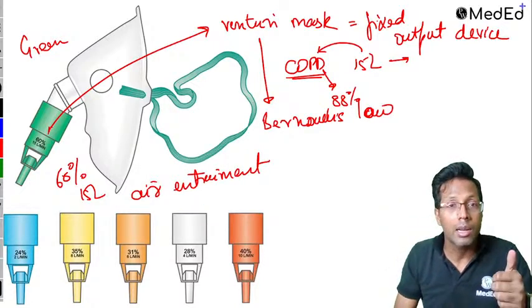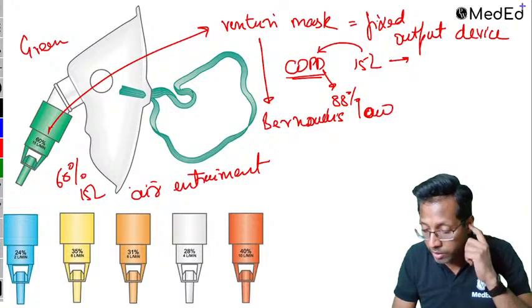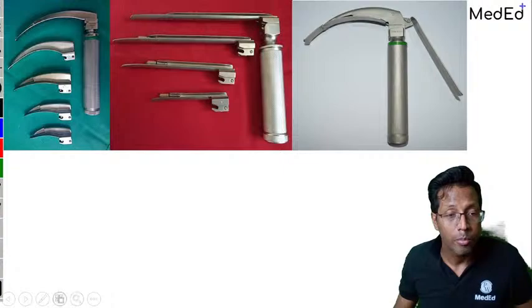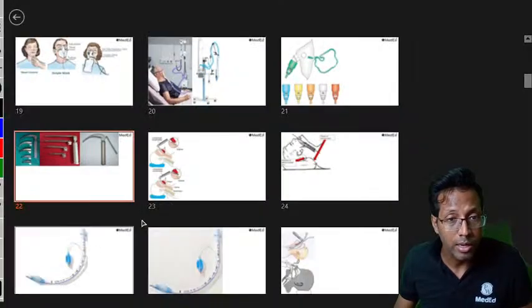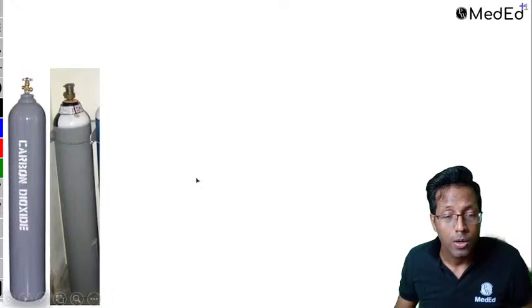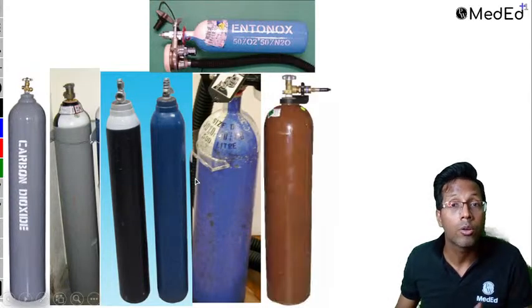Don't remember color for this. Color is important in the cylinder and in the vaporizer. That we'll discuss. हाँ, चलो कलर की बात करते हैं, सबसे पहले कलर ही डिस्कस कर लेते हैं. If you're okay. Before we go to laryng, since we discussed colors, let's go to colors straight away, so that we don't have a problem.